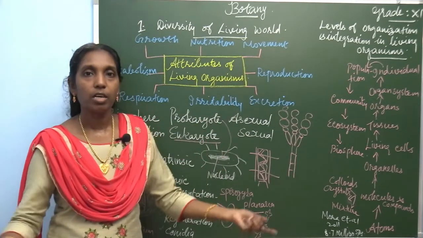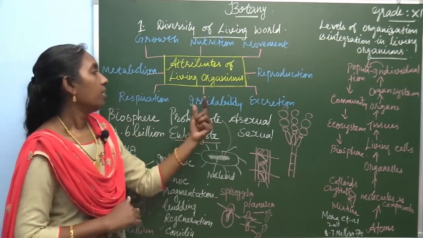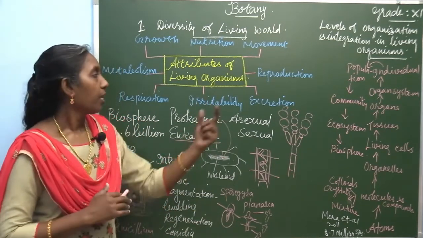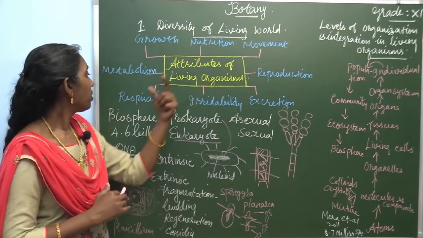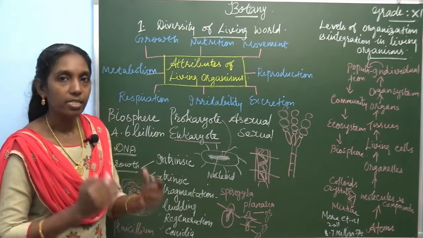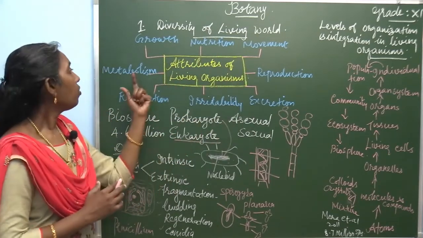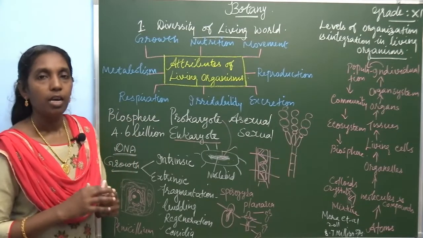In animals, they can move here and there to search for food. Then irritability, excretion, nutrition, respiration, all these processes are necessary for living organisms. Then what is meant by metabolism?